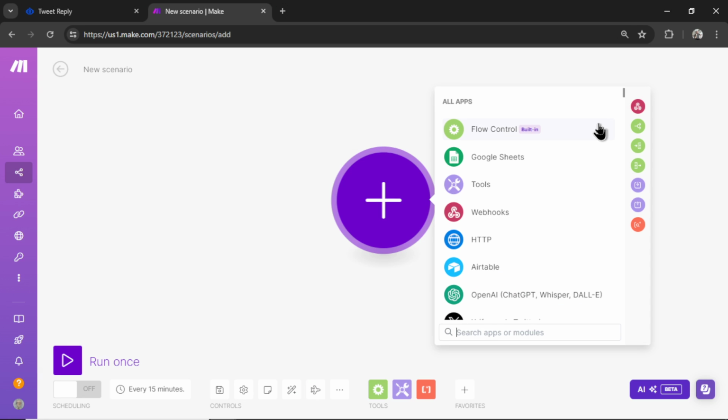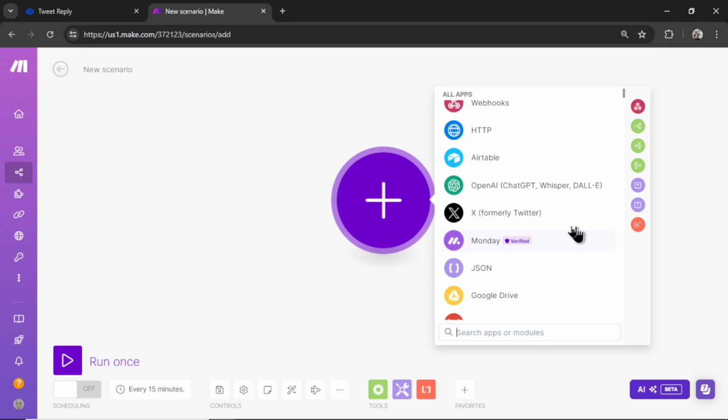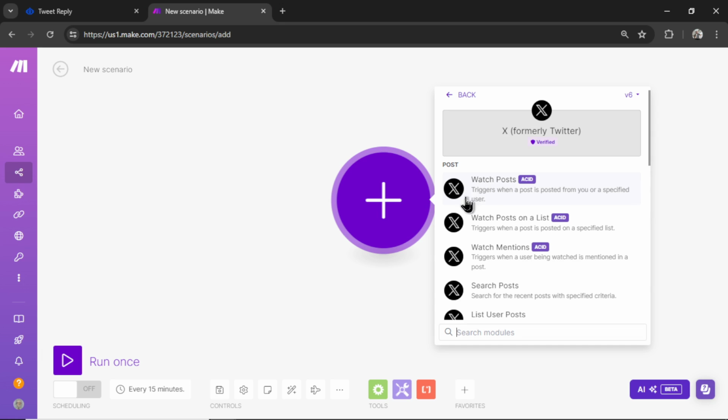Unfortunately, a lot of people have been asking me to integrate this with make.com instead of IFTTT. And I did a bunch of research, I did a bunch of testing, and it doesn't work. The reason being, we need to use a watch posts or search posts trigger in our scenario. And watch posts and search posts is only available on the Twitter API Enterprise plan.